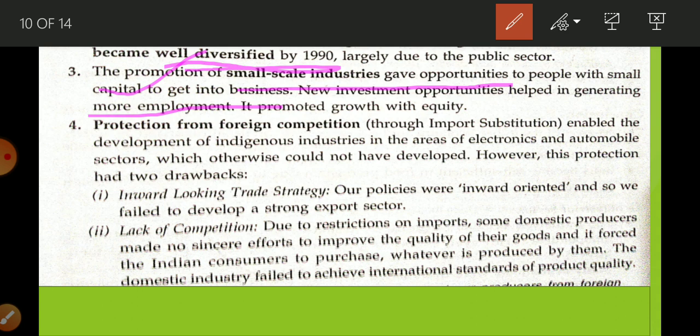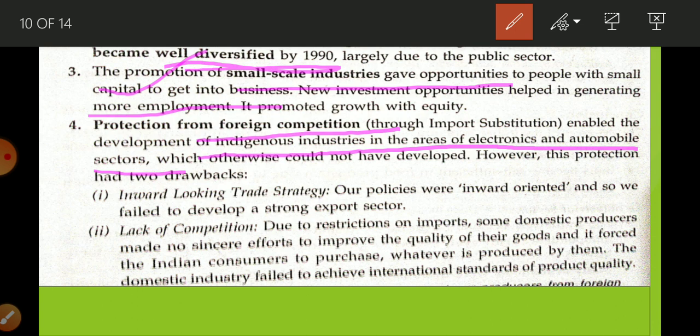Okay, next is protection from foreign competition enables indigenous industry in the area of electronic and automobile sector. So because of import substitution policy, there is too much development of electronic and automobile sector. Okay, now लेकिन there are two drawbacks of this import substitution.